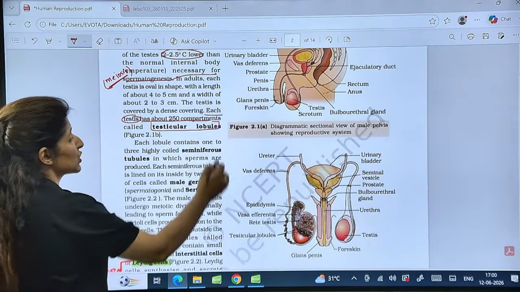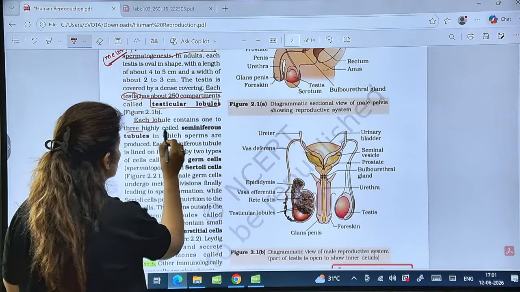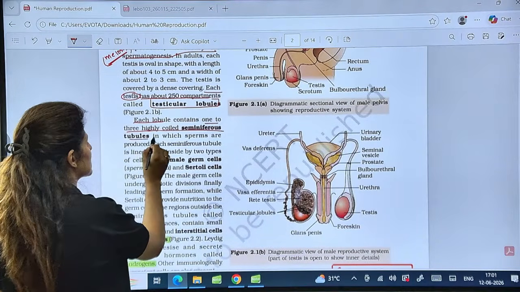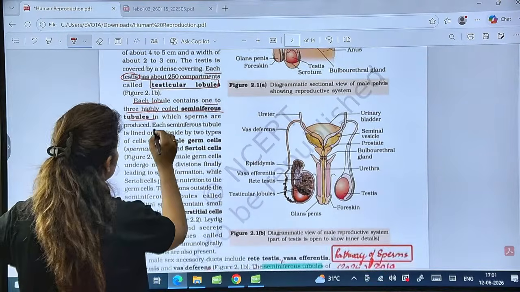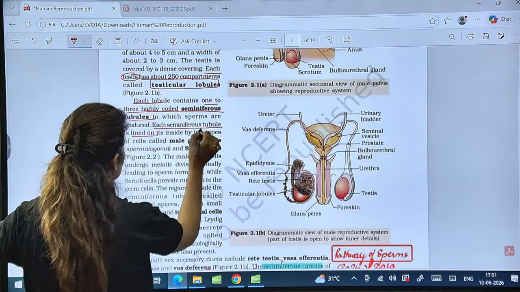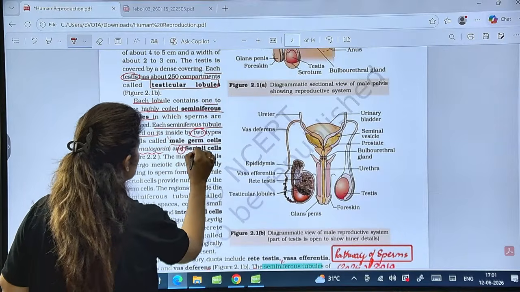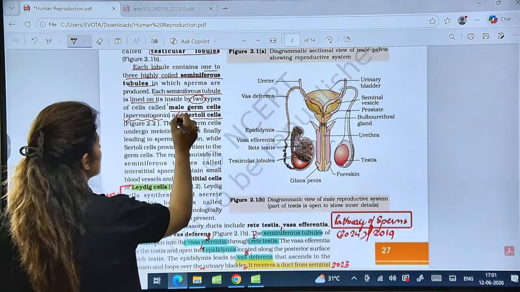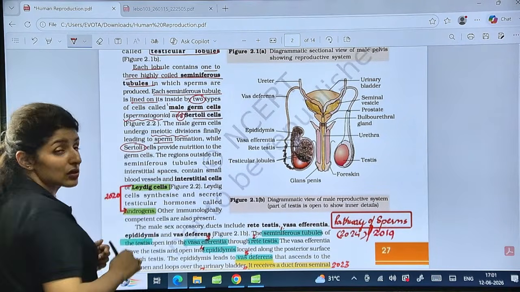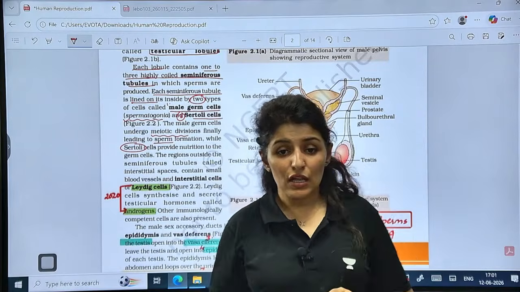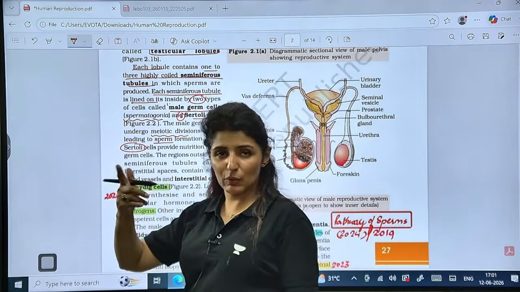Now, this is about each testes. Each will have 250 testicular lobules, and each lobule will have around 1 to 3 highly coiled seminiferous tubules. So seminiferous tubule is the unit of testes, right? And each seminiferous tubule is lined by two types of cells. One, the male germ cells known as spermatogonia, and second is the Sertoli cells. Is it clear? Now, male germ cells is going to undergo meiotic division to form sperms. We already know. And what is the function of Sertoli cells, also known as nurse cells, right? Sertoli cells are called nurse cells because they provide nourishment. Sertoli is in the name of scientist, right?